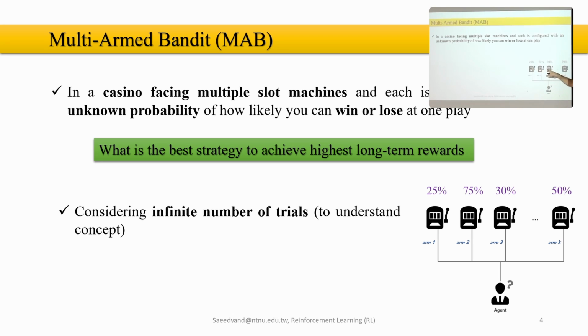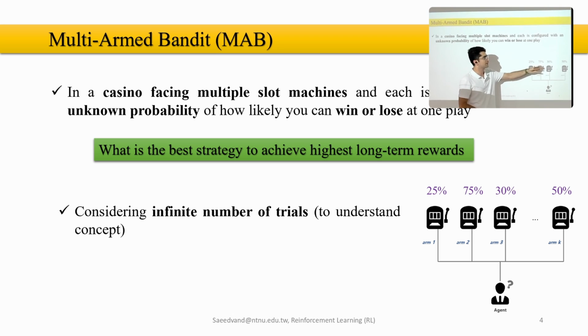Each of these machines has a different built-in probability of winning.